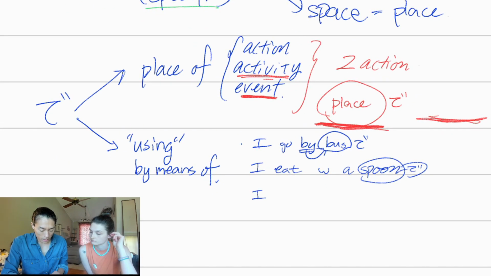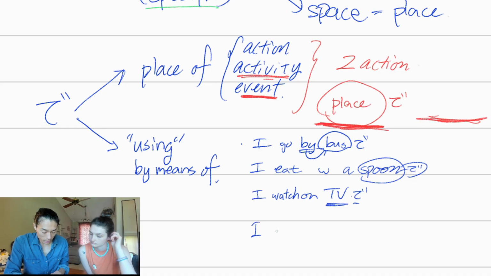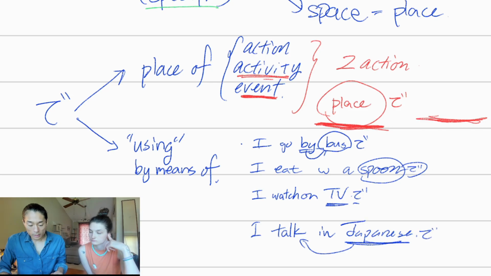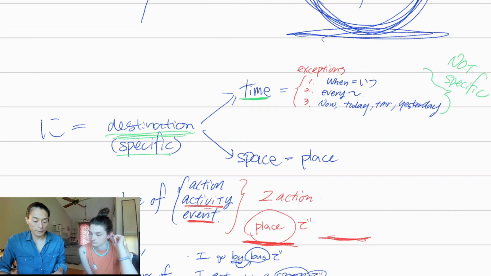I watch movies on TV, then we are using TV to watch movies, so TV de, right? And then, for example, I talk in Japanese, then we are using Japanese to talk, so de, right? Good, nice. So these are the 5 particles we have covered so far.